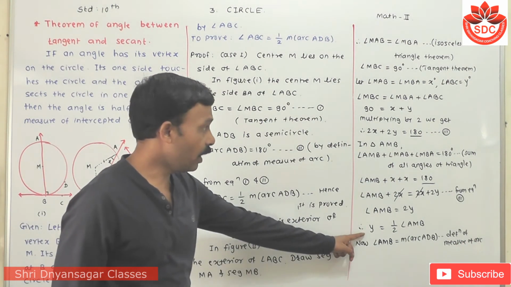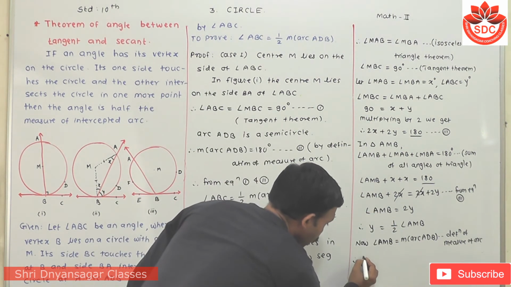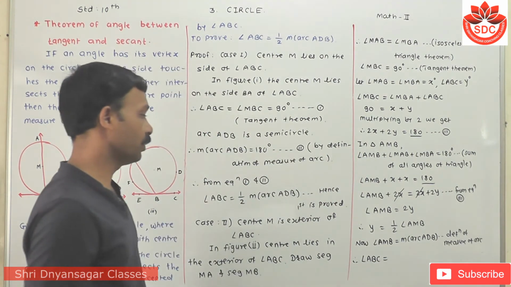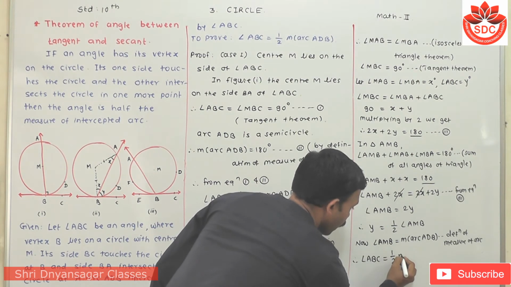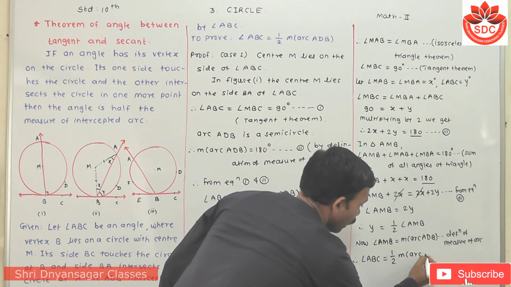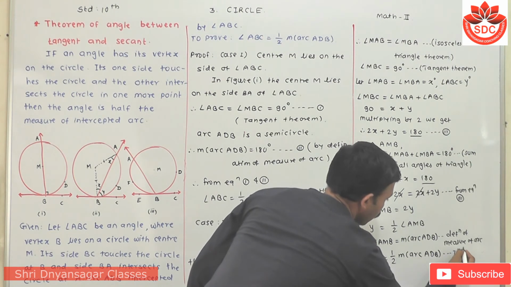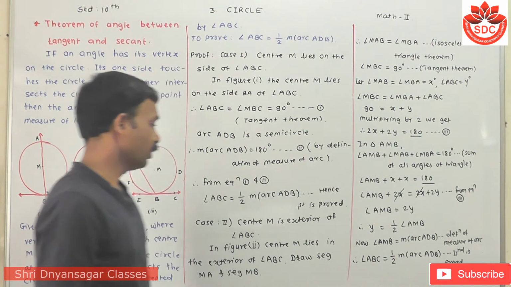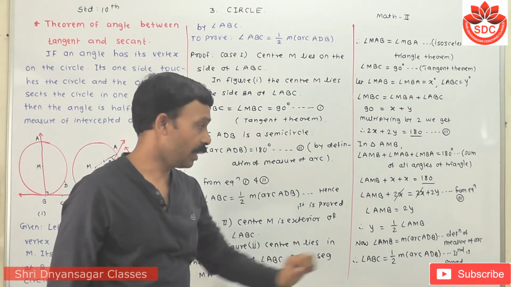Then substitute the value of y and this angle, we get that y, angle ABC, is equal to half of its intercepted arc, which arc? The measure of arc ADB, and the secant case is proved. Means angle ABC is equal to half of the measure of arc ADB.